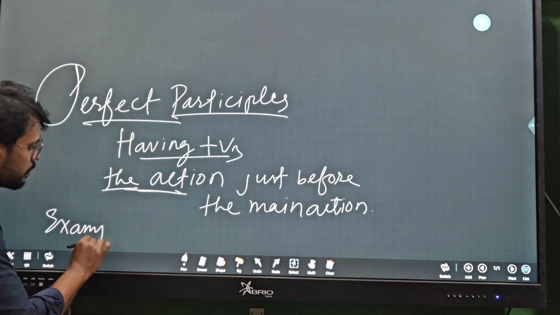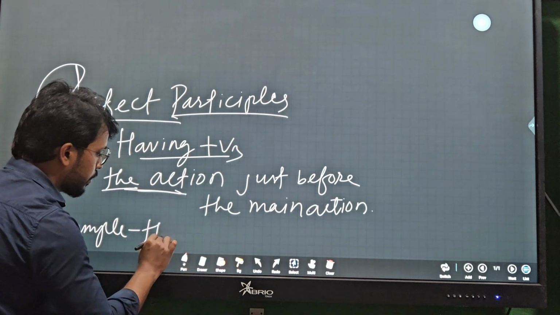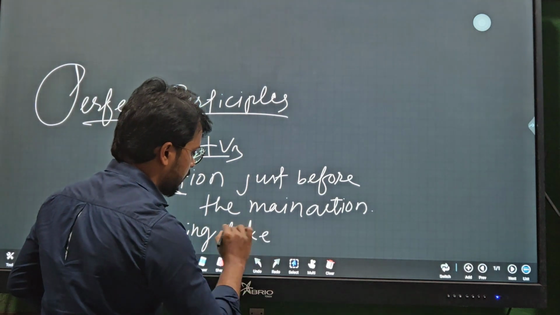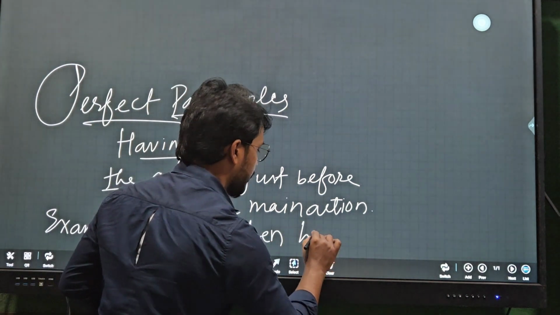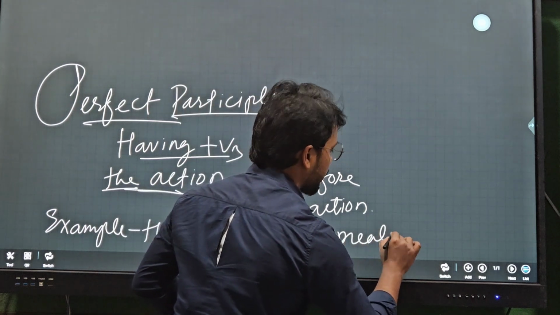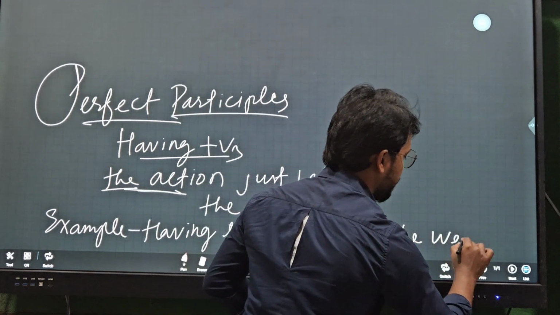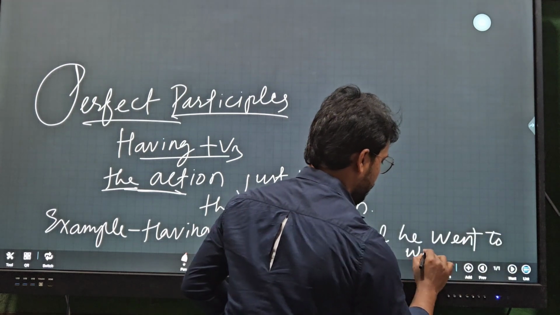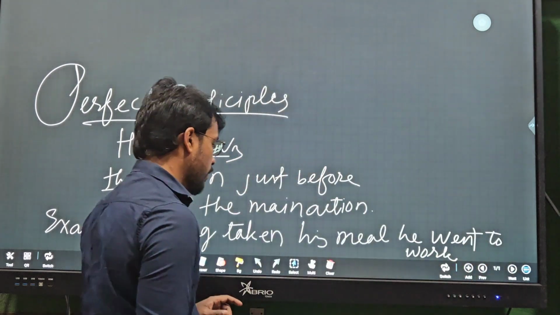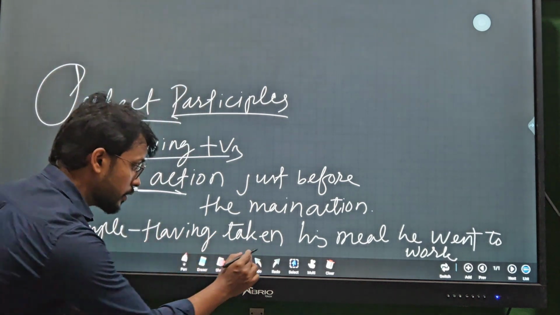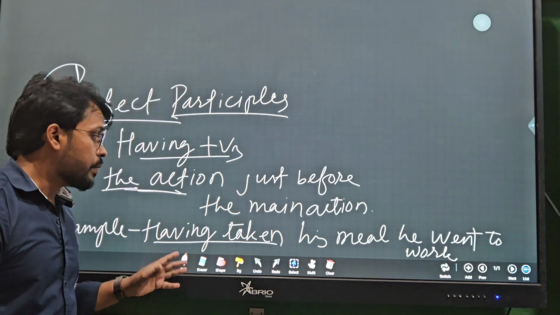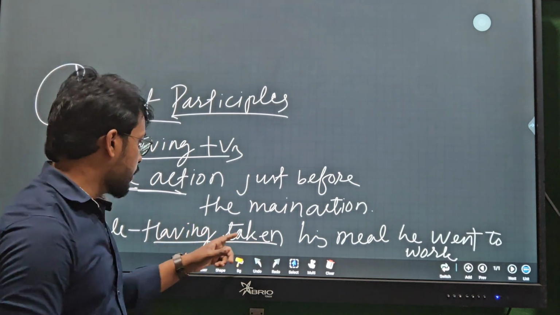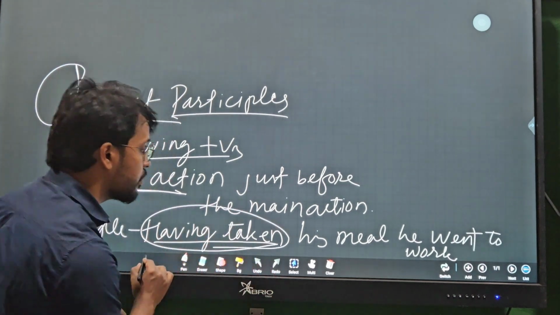Example: Having taken his meal, he went to work. You can also write this as after taking his meal. This action is over, a finished action.